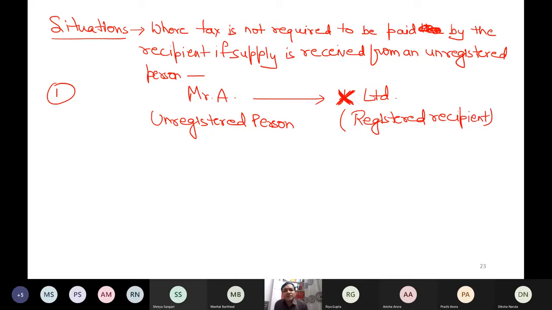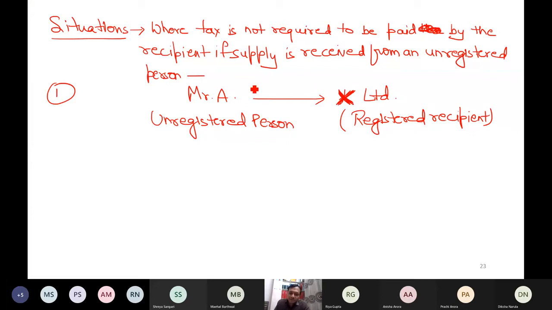Because by default, when any person is liable to deduct tax at source, that person has to take registration, so this person is registered by default. An unregistered person will not be covered in this exemption. The recipient must be registered. Only then is this the person who is liable to deduct tax at source.